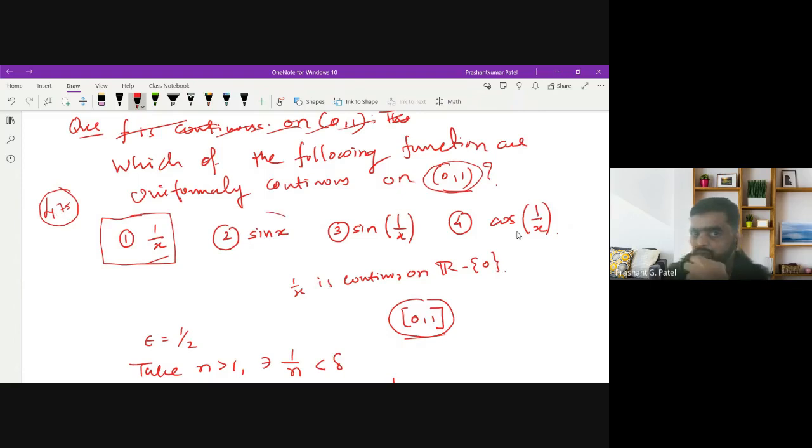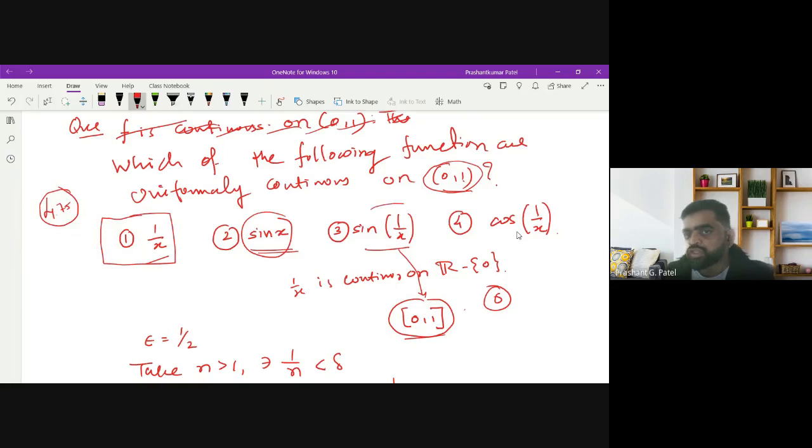But sin x is uniformly continuous. Why? Because when I include the limit points, on the closed interval [0, 1], sin x we know is continuous, and so it is uniformly continuous. The same argument can be given for sin 1 upon x. Sin 1 upon x is not continuous on this interval, and 0 is the limit point of this set.